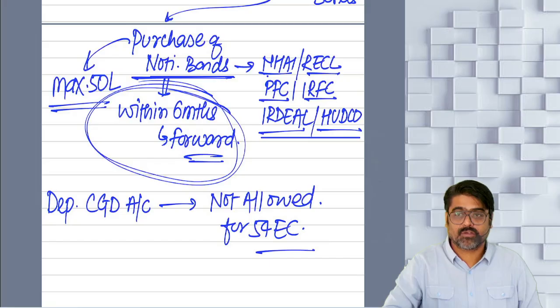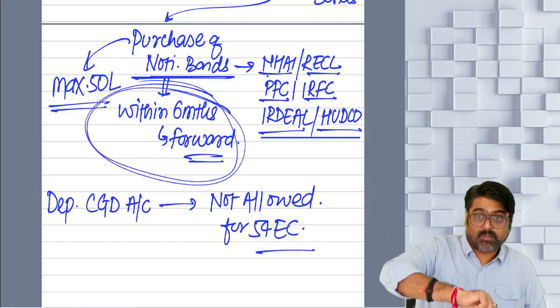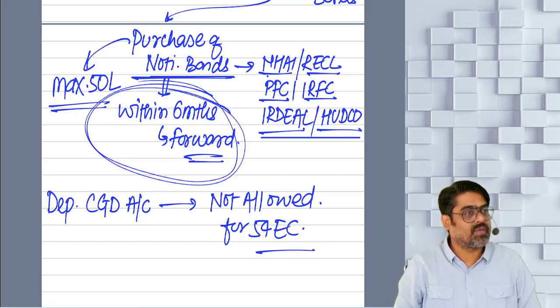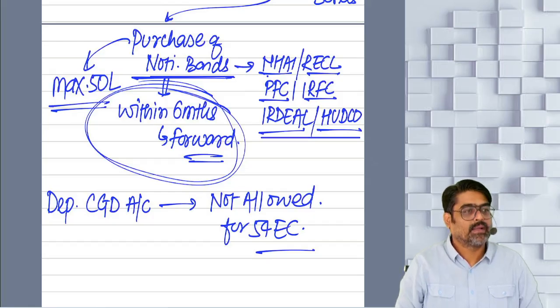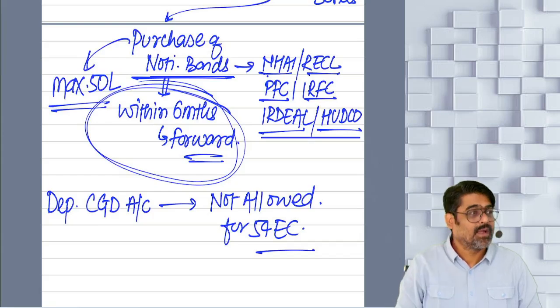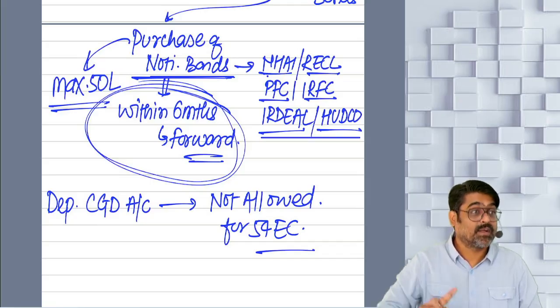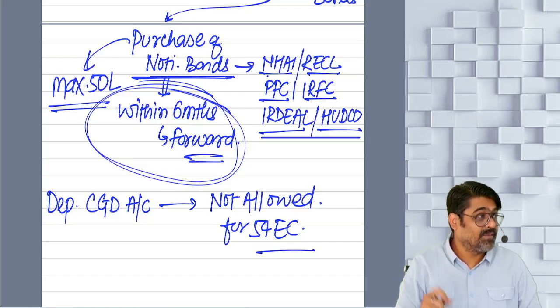So the new bonds, the bonds which you have purchased based on the investment of this bond, have you got the exemption under section 54 EC? Yes. These bonds should not be transferred within 5 years. Neither they can be kept as security to get a loan within 5 years, and neither they can be converted into money, meaning they are not redeemable within 5 years. Converted into money within 5 years means what? You purchased the bond, they were redeemed within 5 years.